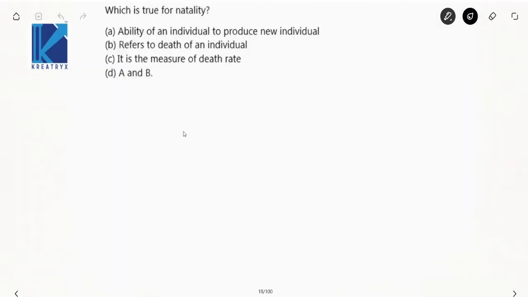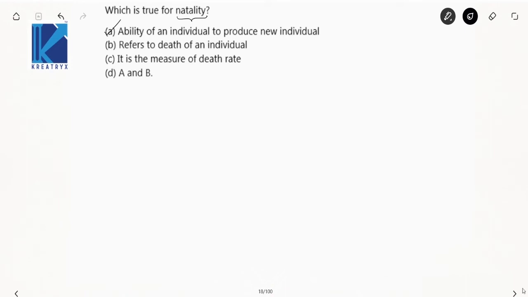Which is true for natality? See here, natality. Now, all the given options are pure definitions. Observe here, natality is nothing but the ability of an individual to produce new individuals. Yes, perfectly right. Natality means the reproductive rate of an individual. Option A refers to death of an individual. Perfectly wrong. It is the measure of death rate. No, wrong. Your option is A. Done.